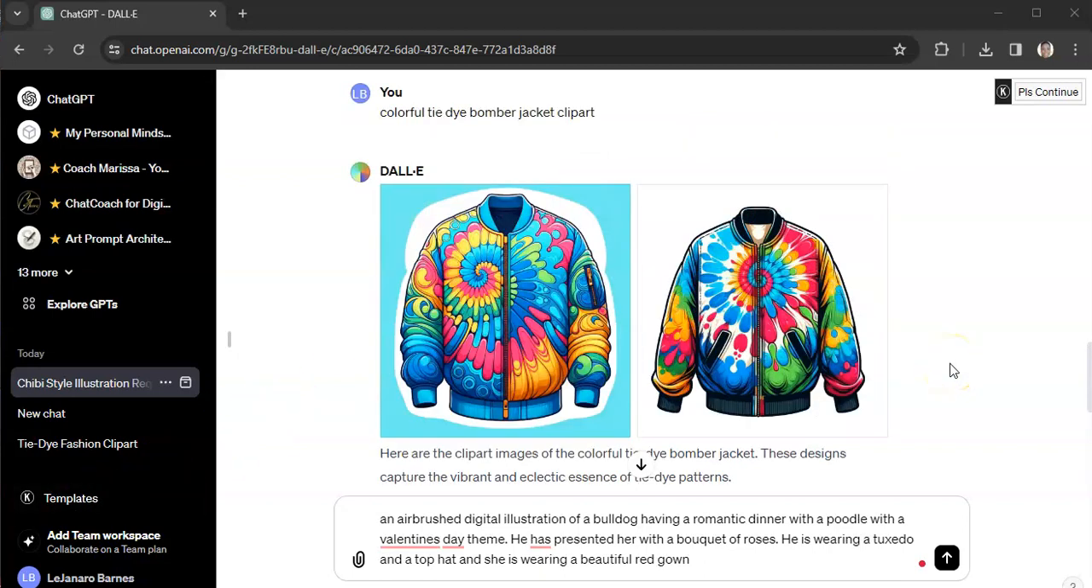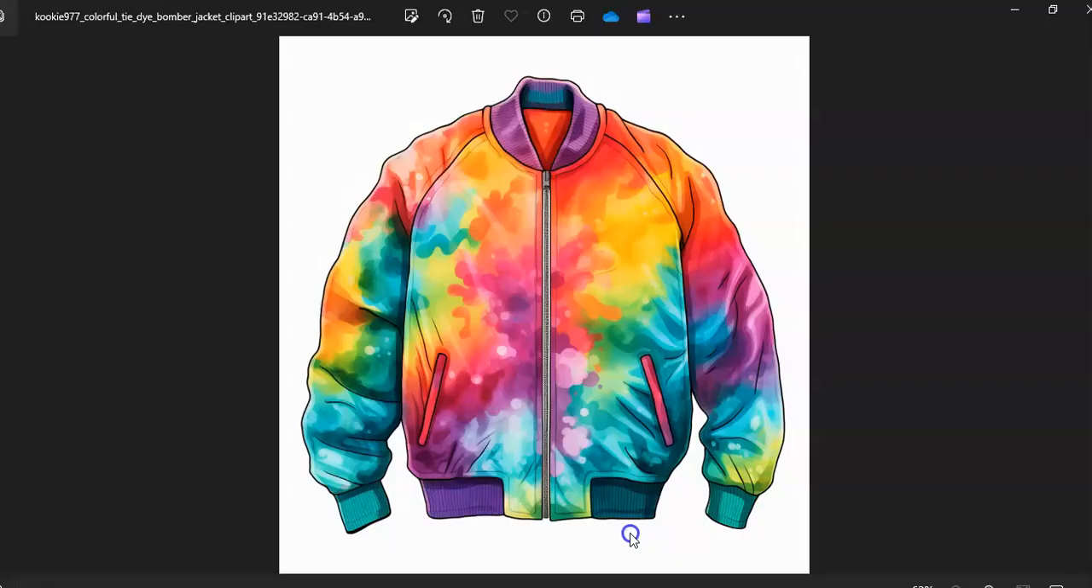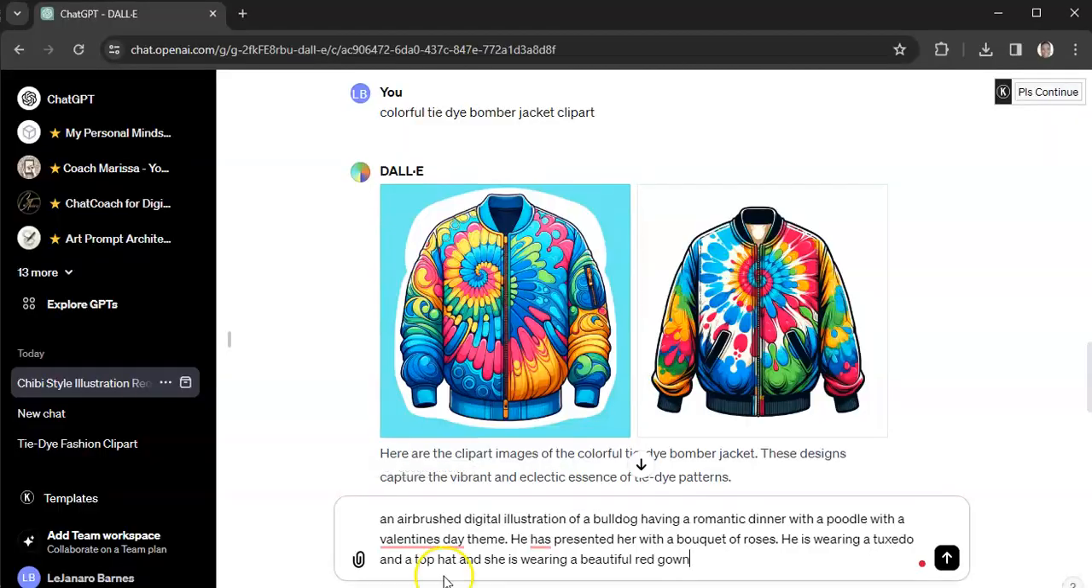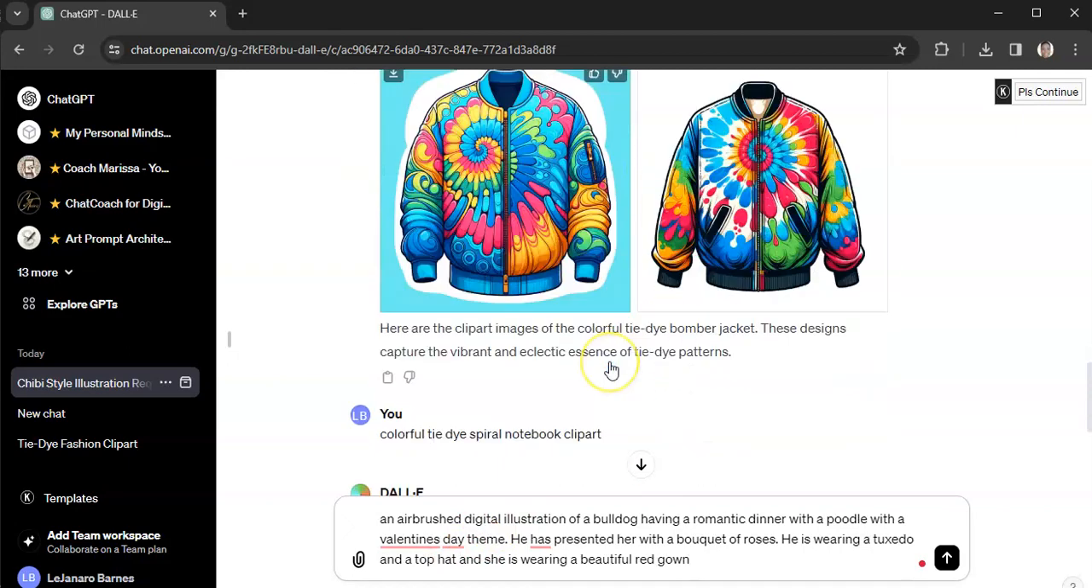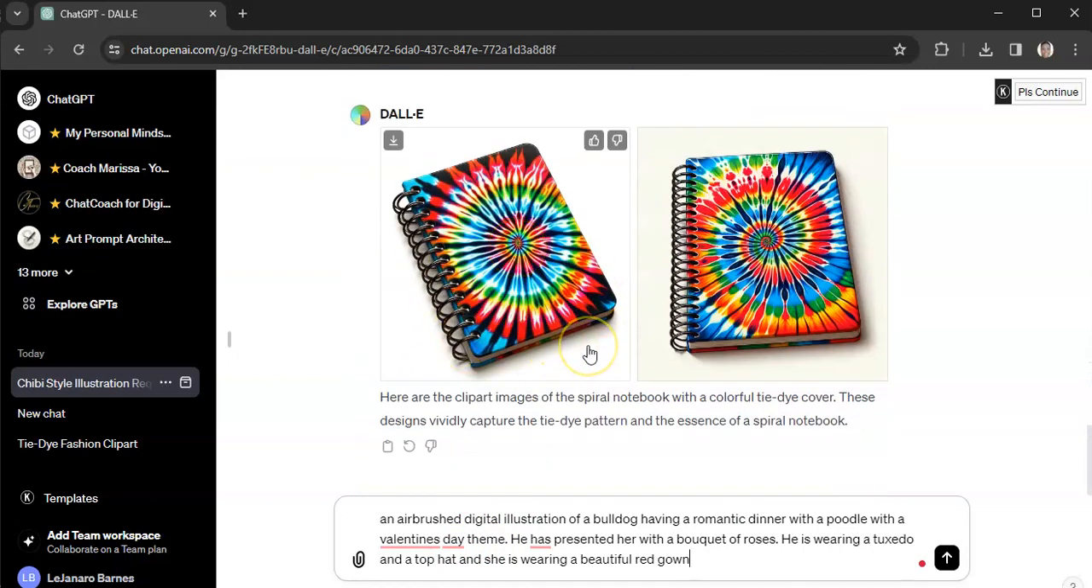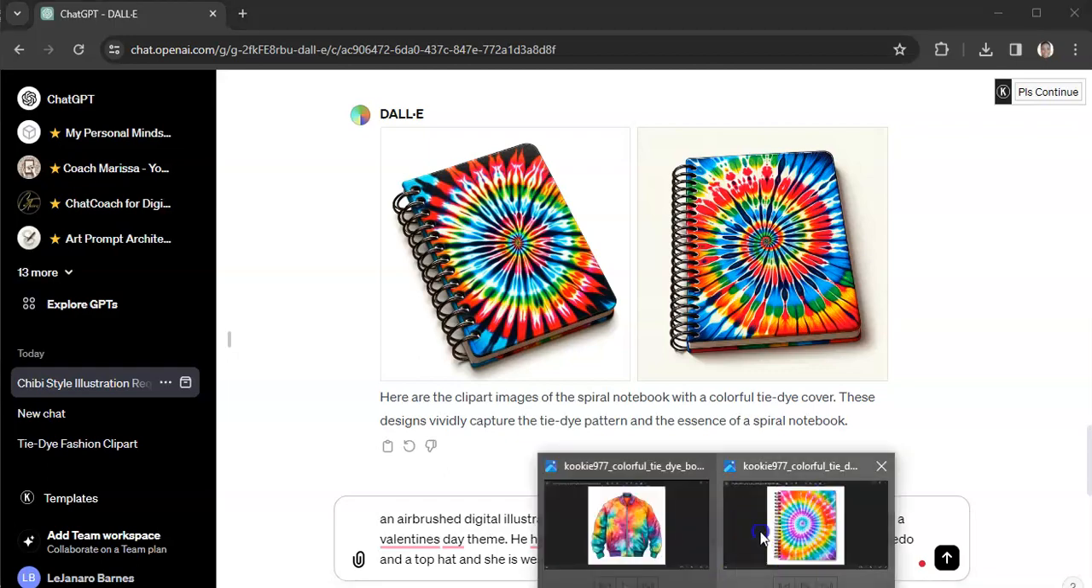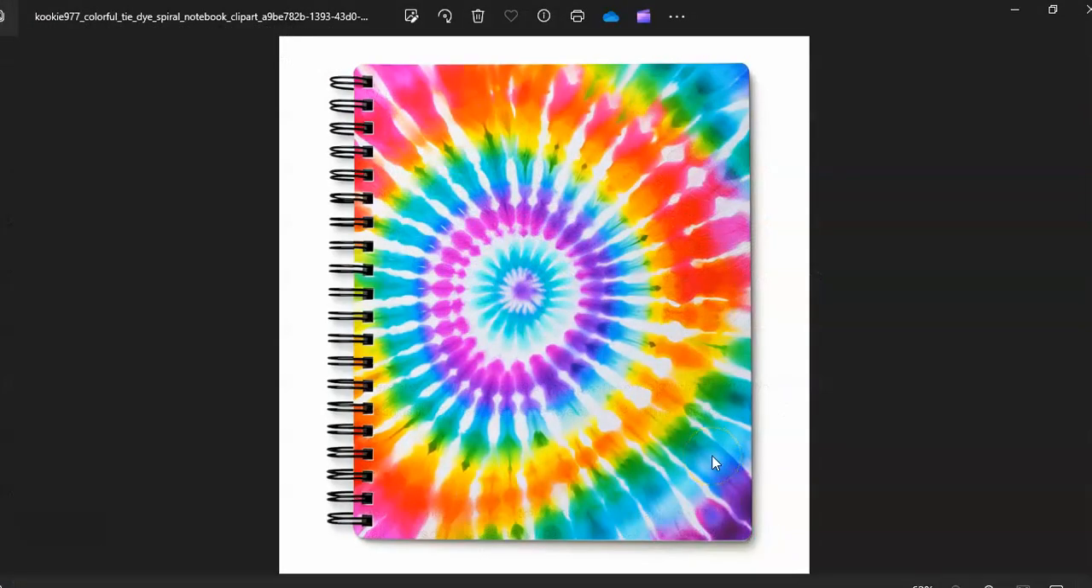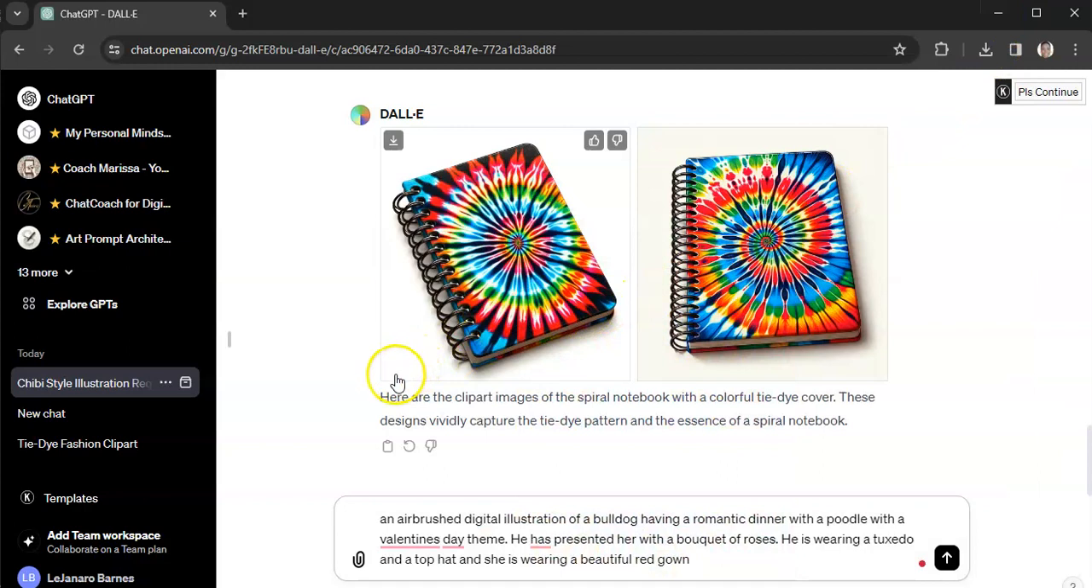All right, so here's the ChatGPT bomber jacket, and see if I can get it. Here is the Midjourney bomber jacket. This is more clip art. They're close, they're similar, but you see the other details that ChatGPT has. And then here's the spiral notebook from ChatGPT, and here's the spiral notebook from Midjourney. So the images aren't too far off in terms of clip art.